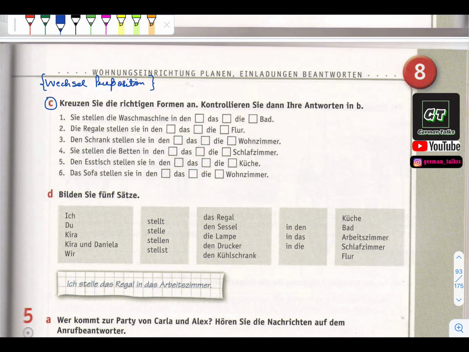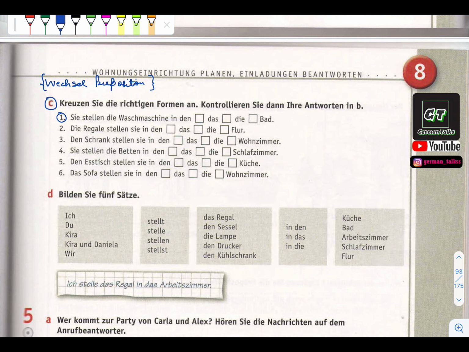We already did many exercises related to these Wechsel prepositions in our previous two lectures. Now, Nummer 1. Sie stellen die Waschmaschine in dash Bad.